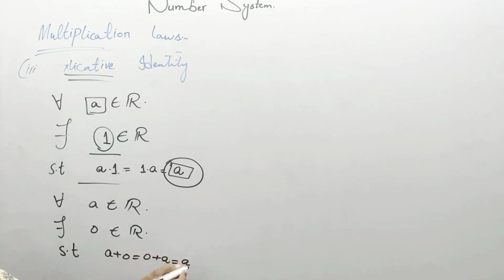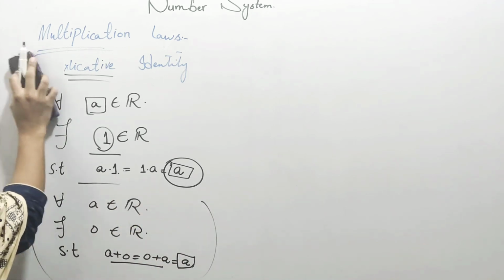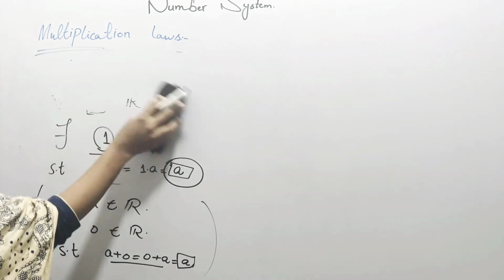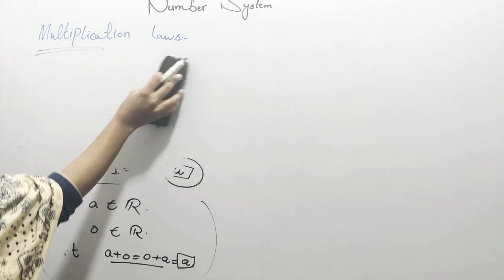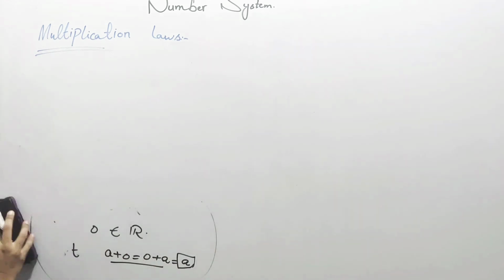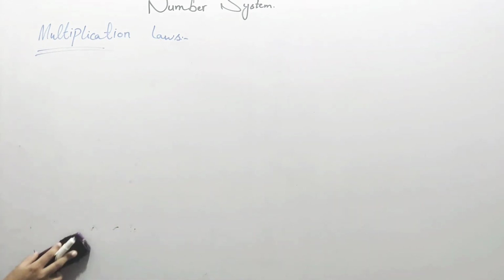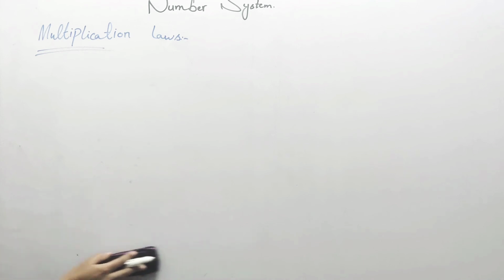There is no difference before or after the addition. The number will be the same. This is the additive identity, and this is the third property with respect to multiplication. The properties are very simple, so don't mix them up, don't cram these properties, only understand them.